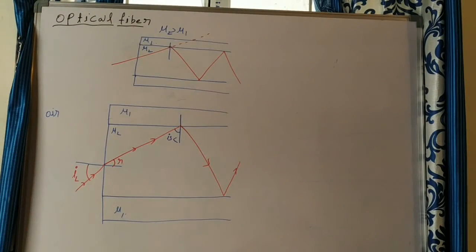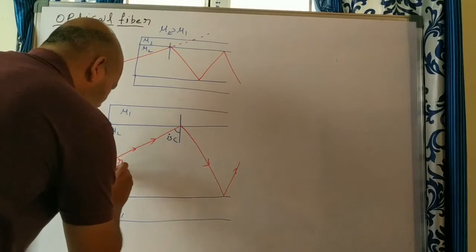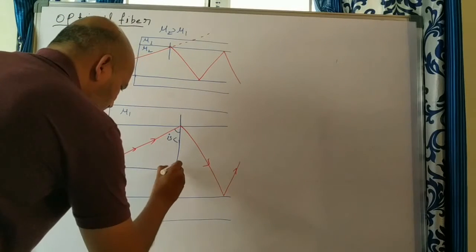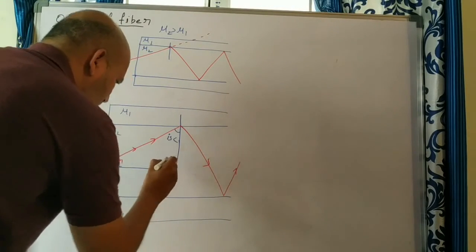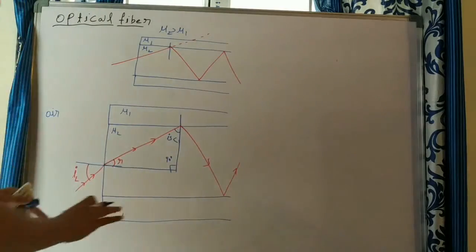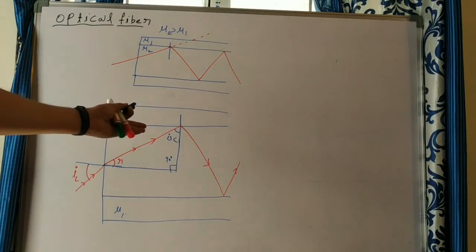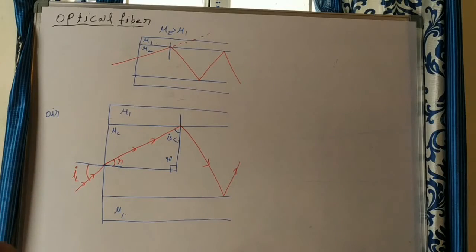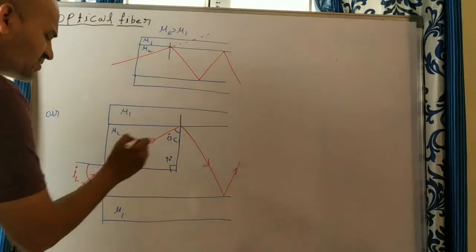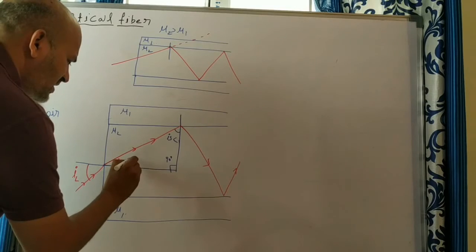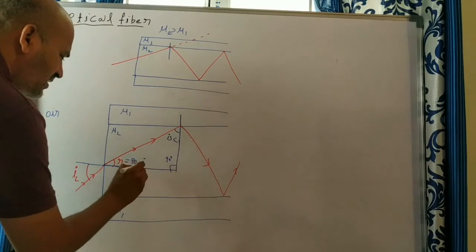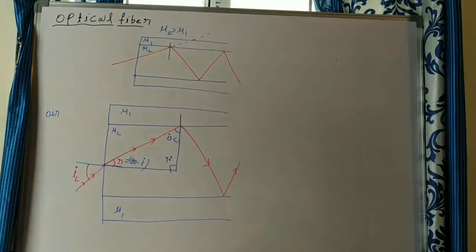Now we will derive some theory to get the launching angle value. For that, we can complete the triangle here. This is 90 degrees. It should be greater than C, but to derive the formula, first take it as C. If this is equal to C, what should be this value? This is 90 minus I, or 90 minus C.